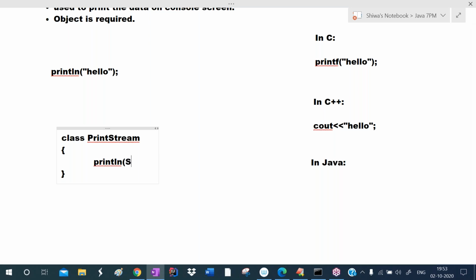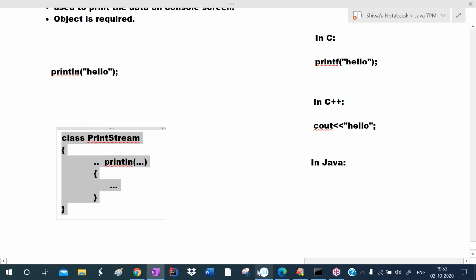Okay, so they defined a method like this. Some argument types, return types. So they followed all the language syntaxes, and they defined this println method. And here they have written some return type. So who defined this println method? Java developers defined this println method in the class print stream.